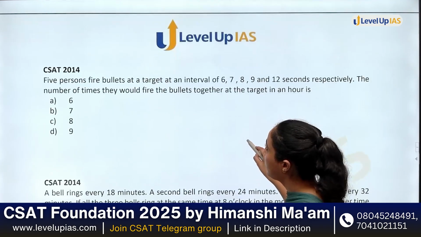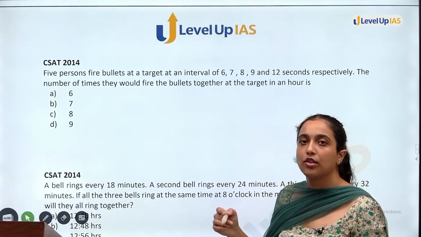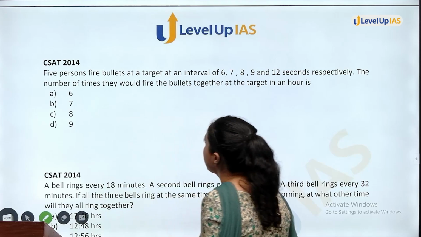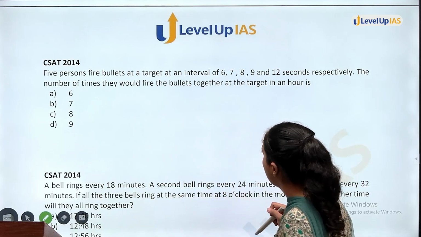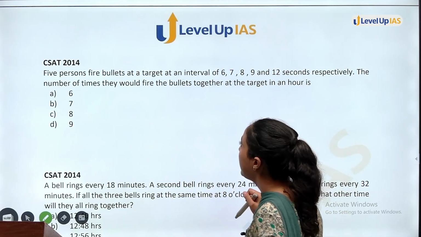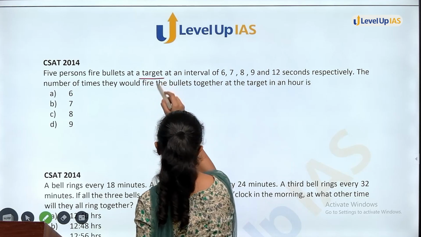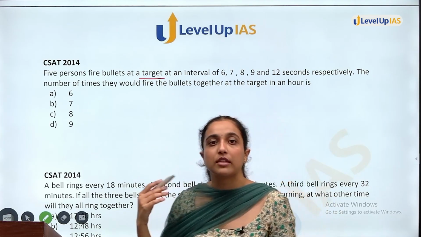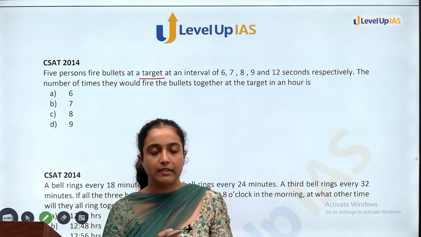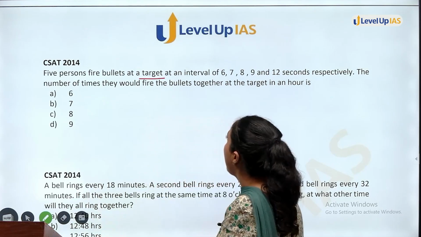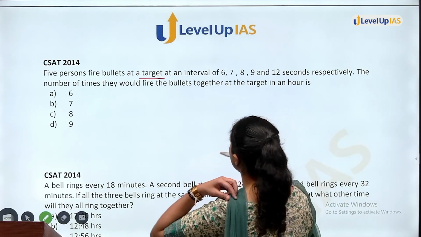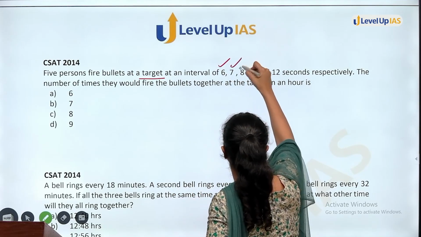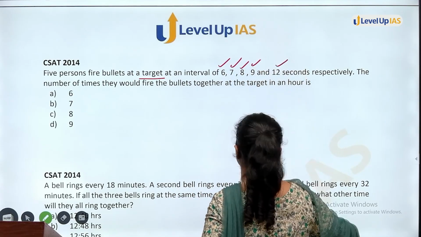Okay, after 2016, again you have a question on 2014. Okay. In this question you have 5 persons fire bullet at a target at an interval of, again, same question of LCM. See, this question is repeated so many times, LCM of these numbers. 5 persons fire 5 bullets at a target at interval of 6, 7, 8, 9 and 12 seconds respectively.